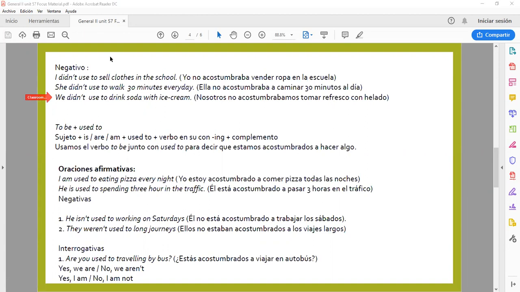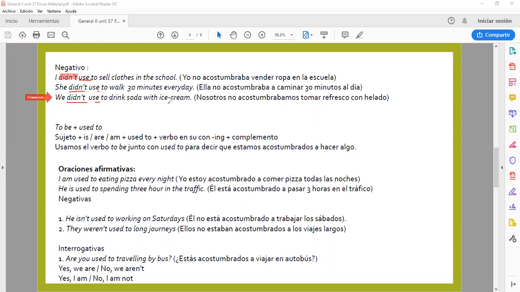As far as we can see, here we are going to use in the negative form the auxiliary didn't, and the verb use is going to be in its present form. Use, okay? So we are not going to say didn't used. All right, so I didn't use to sell clothes. She didn't use to walk 30 minutes. We didn't use to drink soda.